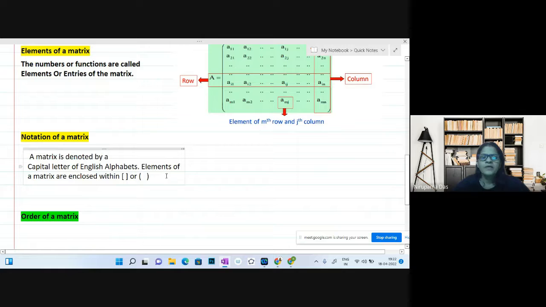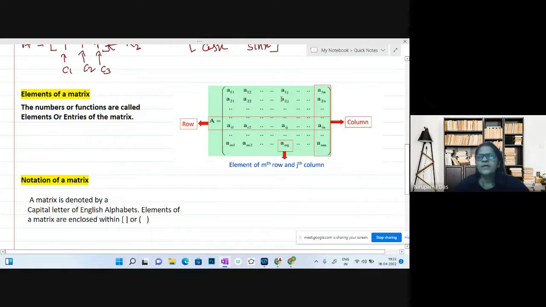Okay, the elements of a matrix are enclosed within this bracket or this bracket. We do not have any third choice. Here you can observe whenever we are talking about elements of a matrix, there are A11, A12, A1J, A1N. Then A21, A22, A23, A2N. So like this, I'm just explaining this.